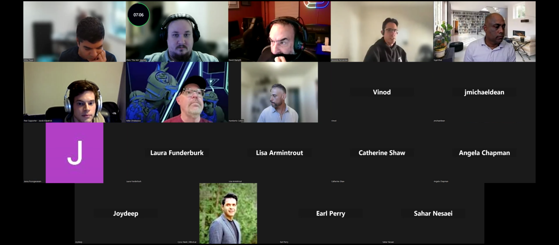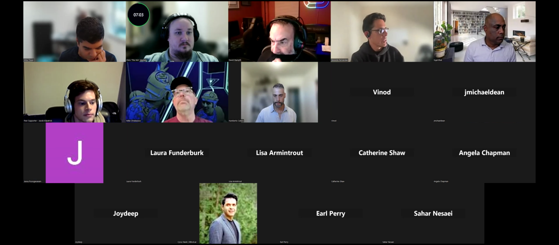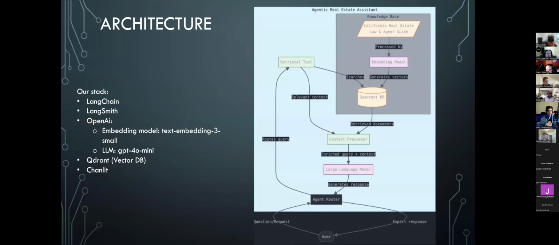So basically the architecture was thought of as agentic, meaning the idea of this application is to have several agents that are actually interacting with each other. There is a main agent whose only responsibility is to be functional, meaning it will be knowledgeable about all of the functionality of a real estate agent. Getting a license, what the responsibilities are, the fiduciary responsibilities that the agents have, et cetera.